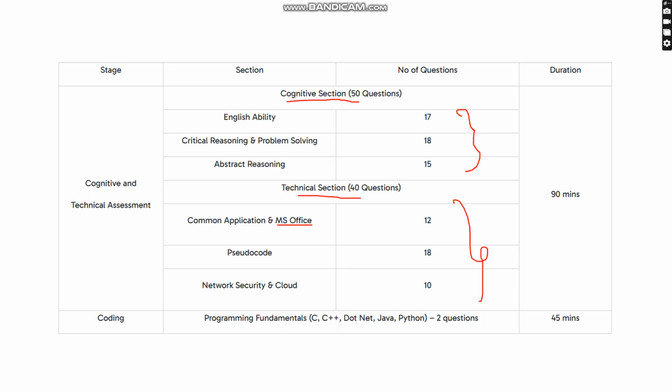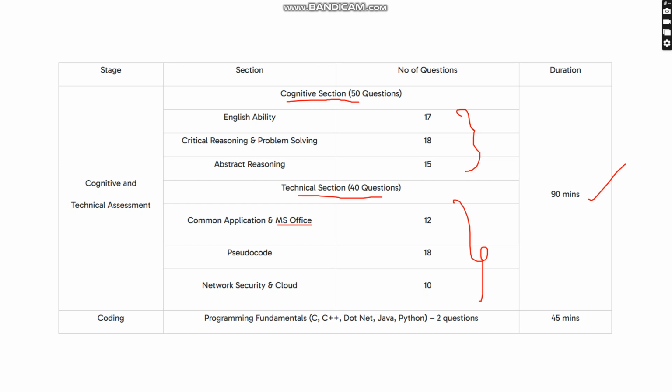From the technical section they are giving only 40, whereas from the cognitive point of view, 50 questions. And the duration is 90 minutes. Within 90 minutes, we have to solve all these questions. Whenever the first round is completed, then you are allowed for the second round.